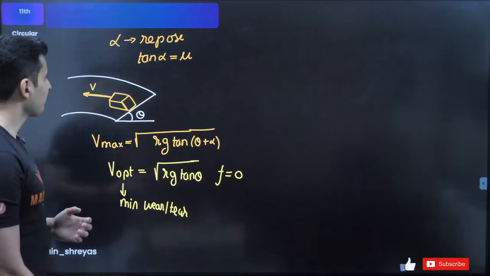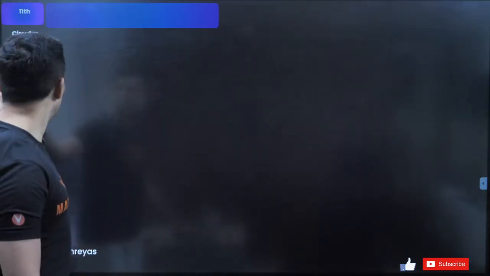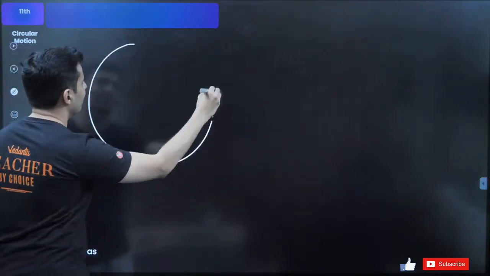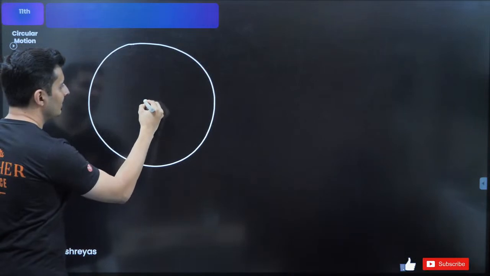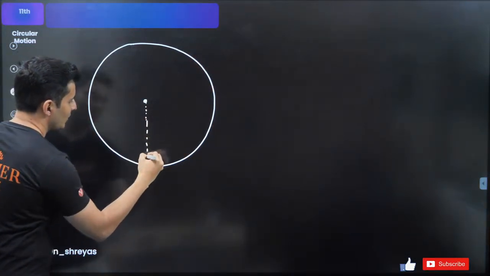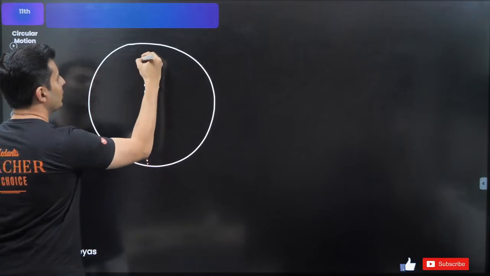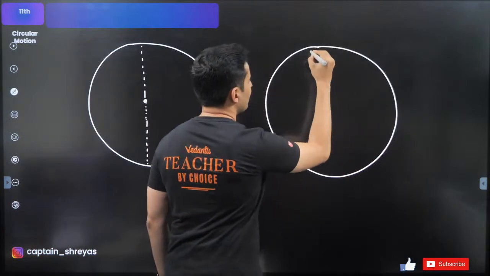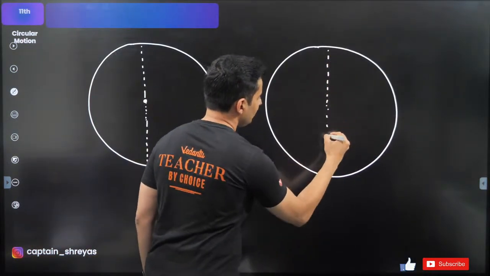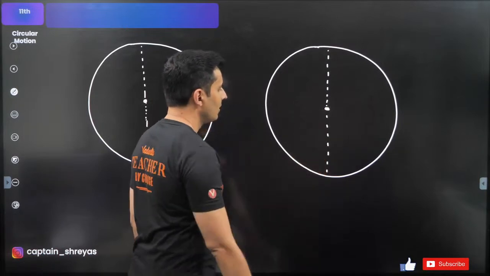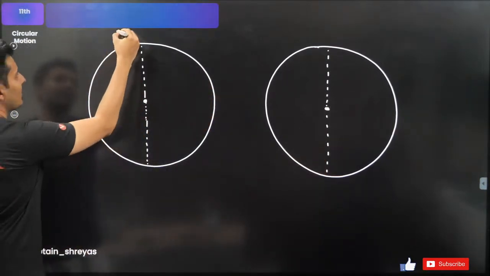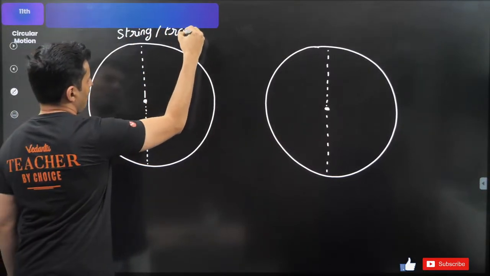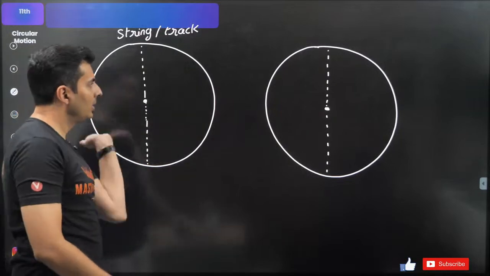Okay, great. Now, having said this, you should also know this particular scenario where you have a vertical circle and you have to reach the top. So, this is your vertical circle. This is your center. Okay. Now, one case is for a string or for a track, a loop kind of a thing.